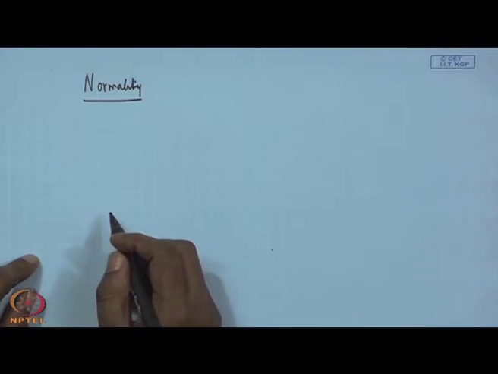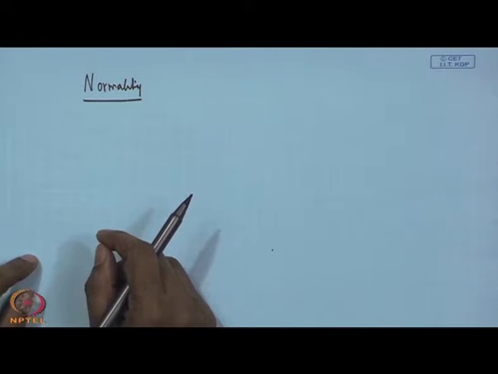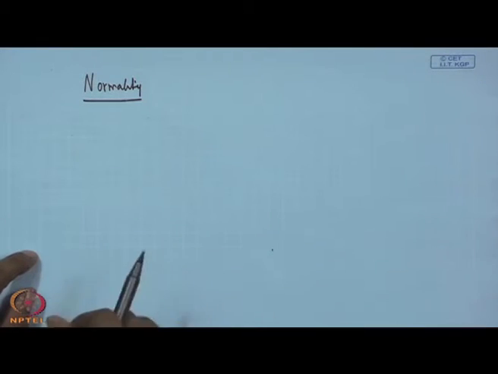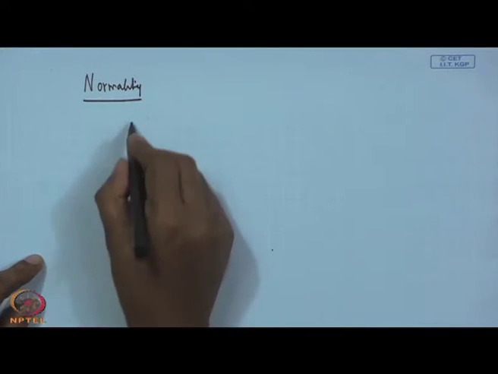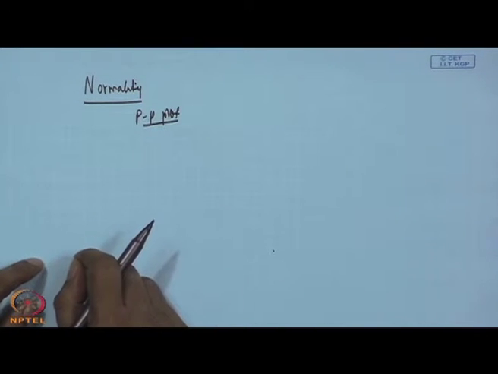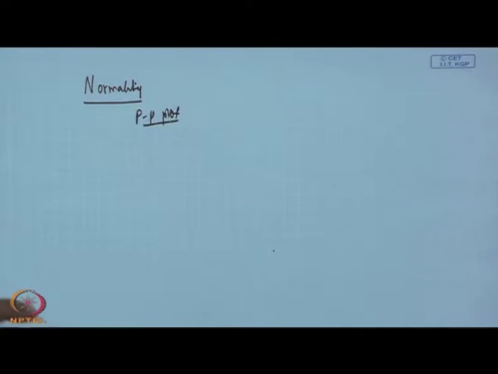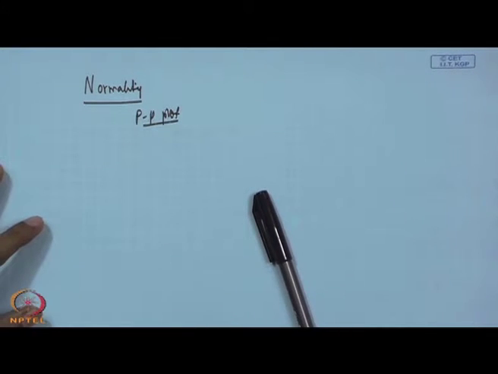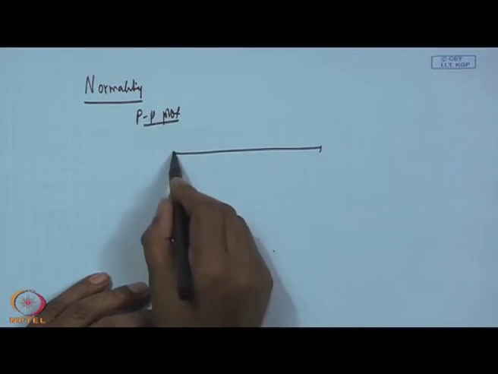Chi-square quantile plot is there, that is for multivariate case. Univariate case you can go for quantile, but that will be Z quantile. Otherwise simple PP plot, probability plot. Probability plot is there. Here what will happen in probability plot? I think you go through any basic statistics book, you will find out. You will basically compare the empirical probability with the observed values. First you arrange the values from lowest to highest.